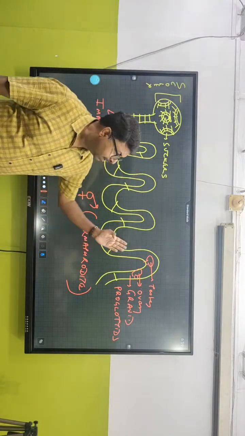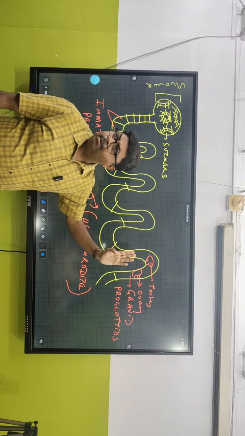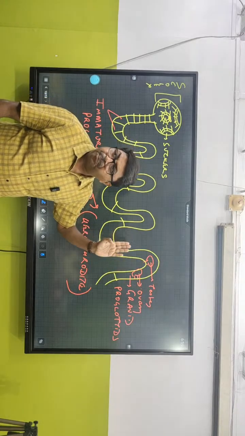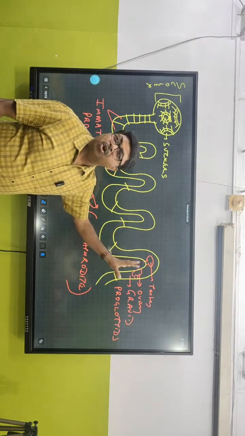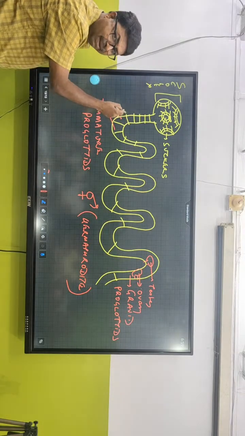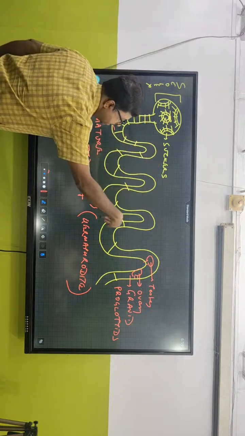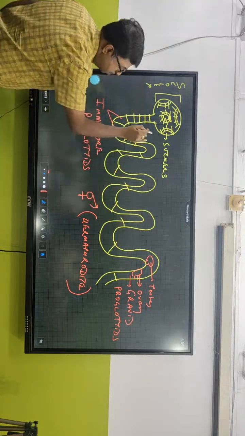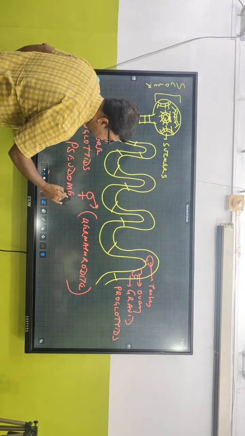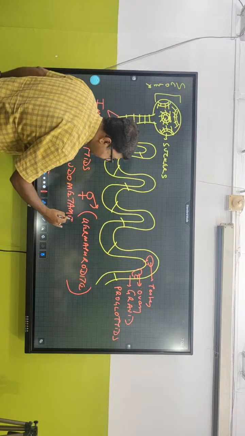Now over here, who is going to tell me? Yes, you. Is it a pure metamerism? No, it's pseudometamerism. Why are we calling it pseudometamerism? Because testis and ovary are not present in every segment. In the immature proglottids, they don't have the same type of organs. That means when organs are not present in repeated fashion in every segment, we call that pseudometameric segmentation. Is this clear?